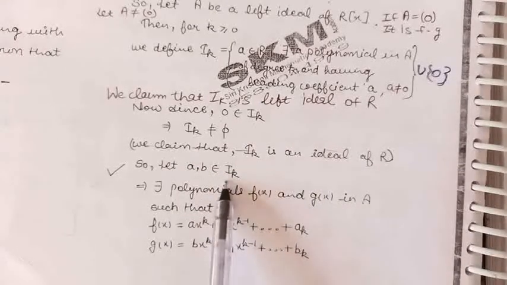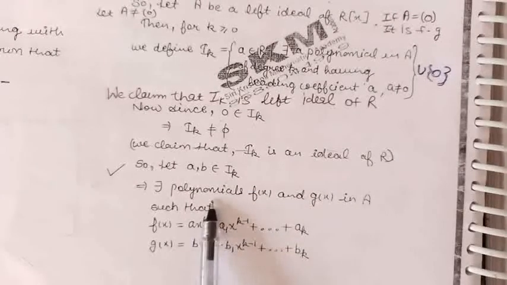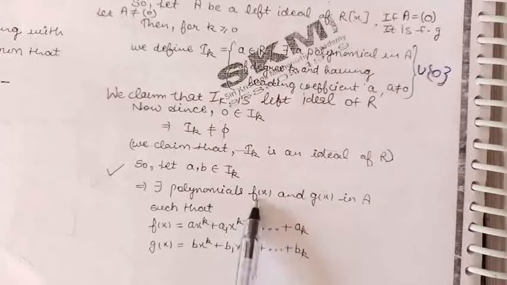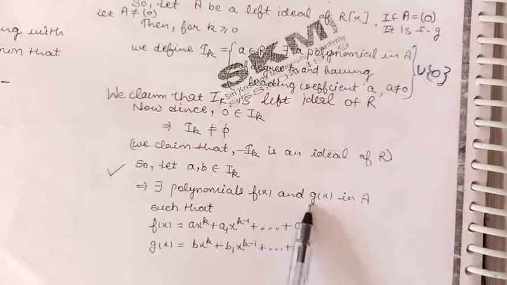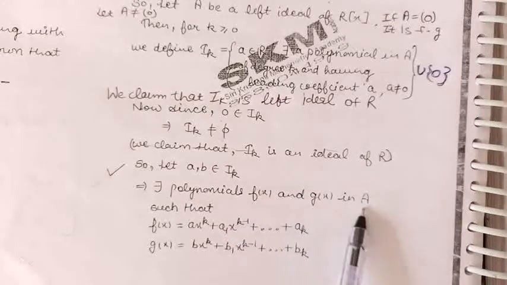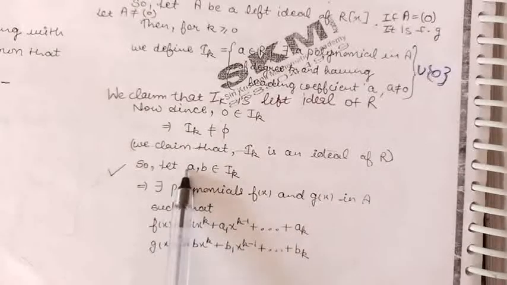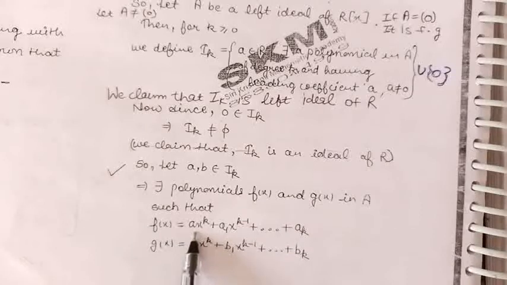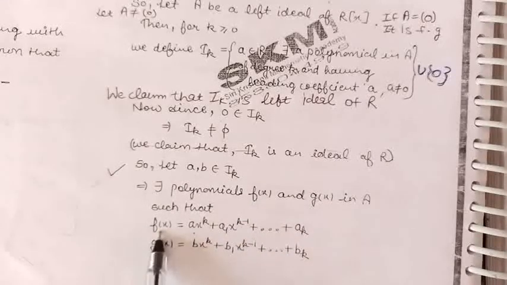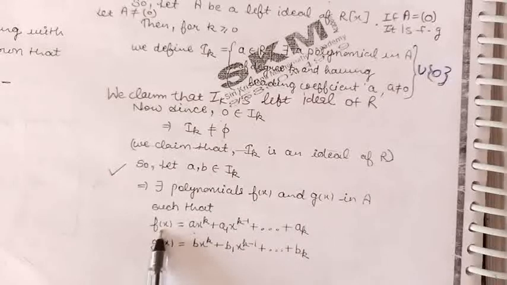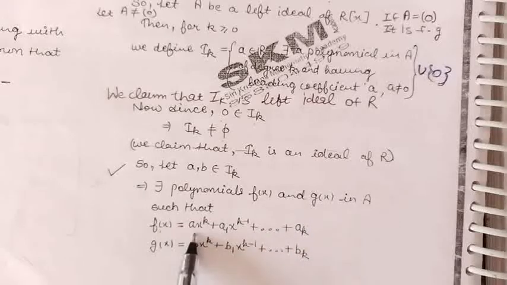Now by definition of Ik, there will exist polynomials, let us take the polynomials f(x) and g(x). These are the polynomials in A such that a becomes the leading coefficient of the polynomial of degree k. That polynomial is here f(x). So f(x) is the polynomial of degree k having the leading coefficient a.